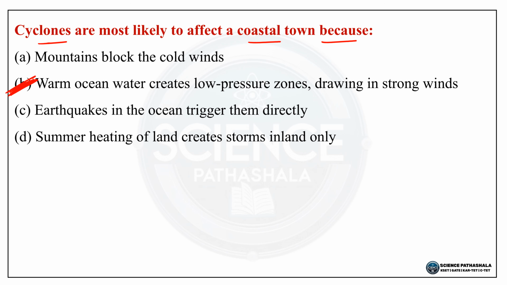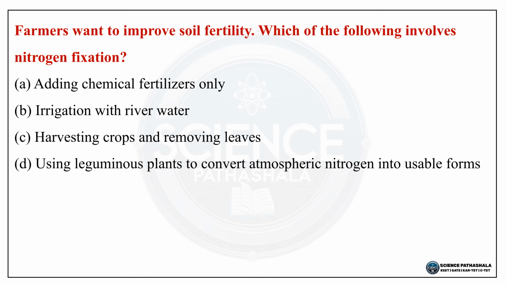Option B is the correct answer. Next question, farmers want to improve soil fertility. Which of the following involves nitrogen fixation? So options ಈ ರೀತಿ ಇದೆ.